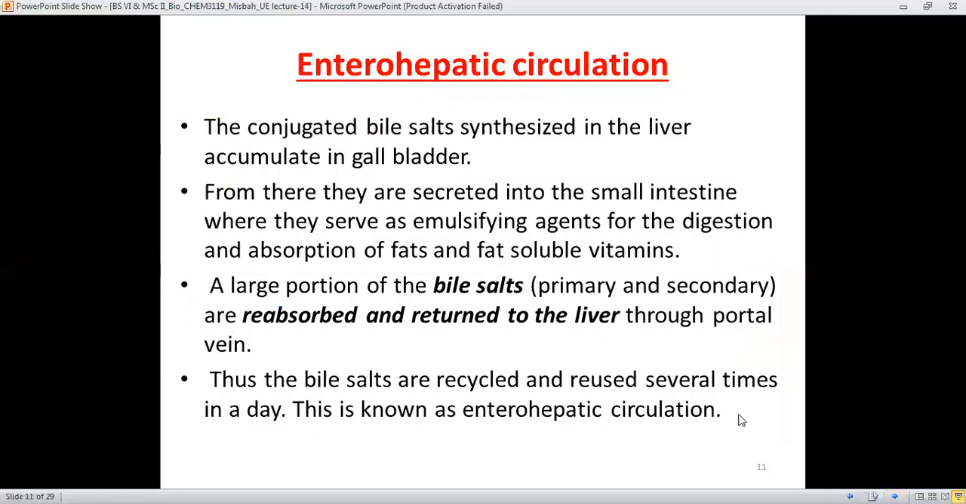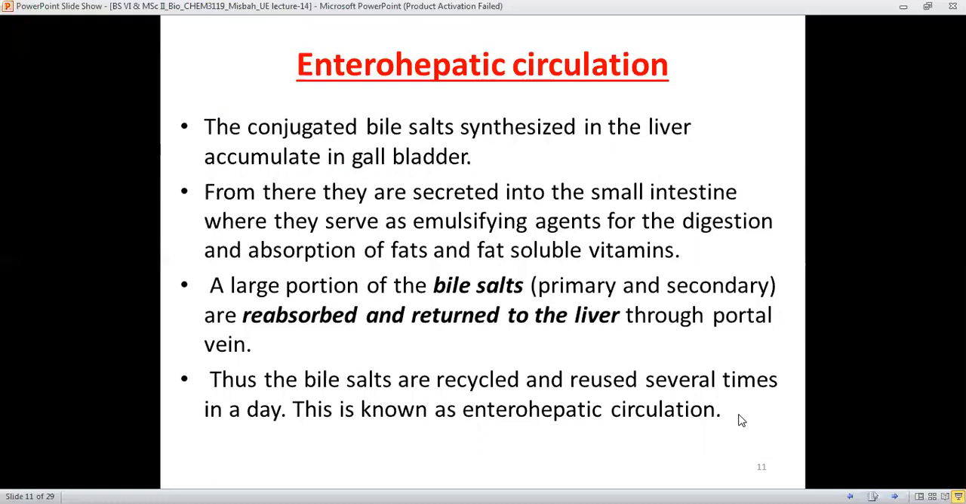Here is some description about the enterohepatic circulation, that conjugated bile acids, bile salts, are synthesized in the liver, and they accumulate in the gallbladder. And from there, they are secreted into the small intestine. And in the small intestine, they serve the process of emulsification, which is responsible for the digestion and absorption of fats and some fat soluble vitamins as well.